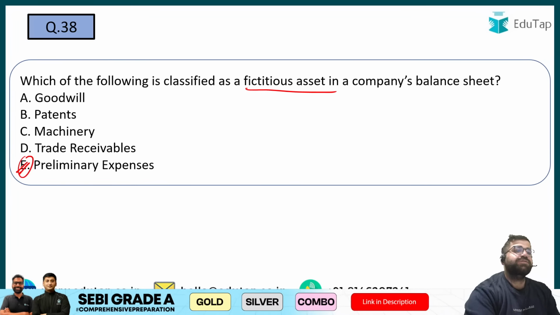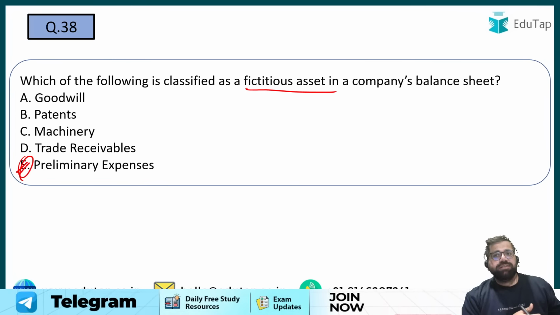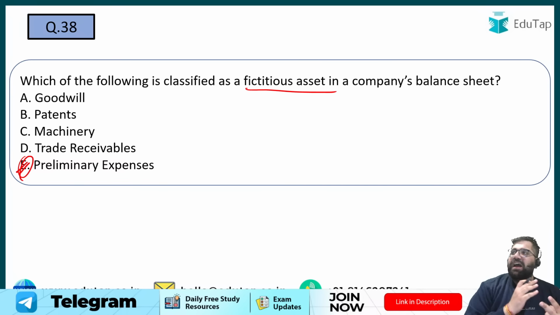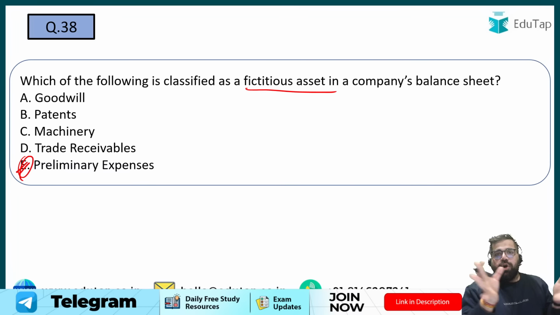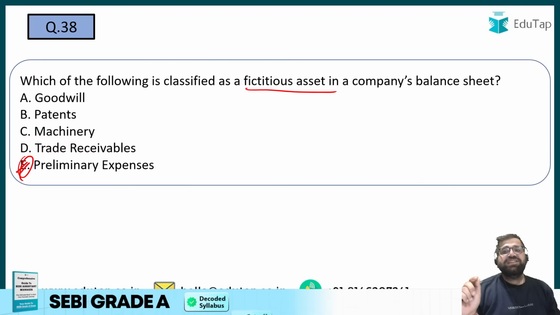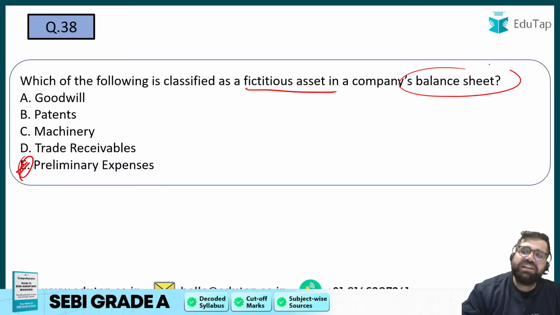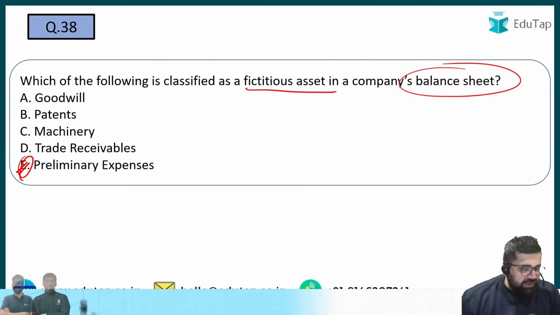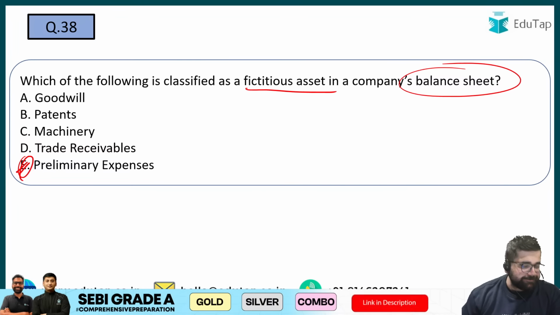These are the expenses which you are doing at the start of the business. So for example, to start a business, I have done GST. I have made myself registered with Government of India. I have given multiple other expenses. All these will be capitalized in the upcoming years. So that is known as a fictitious asset, which is written in the balance sheet, but it does not have that much value with you, right? So therefore, the answer will be option number E.